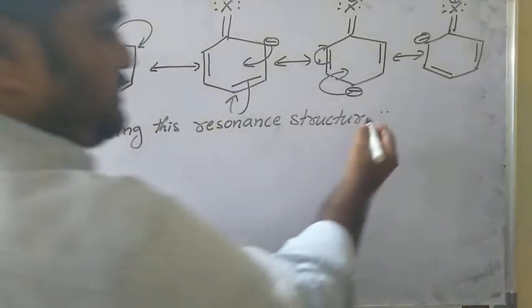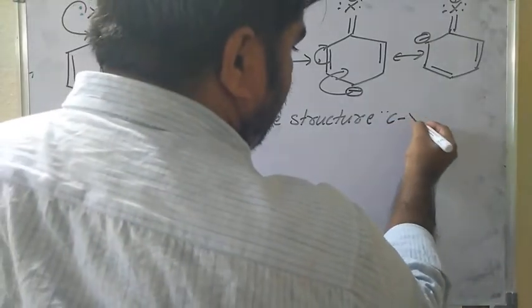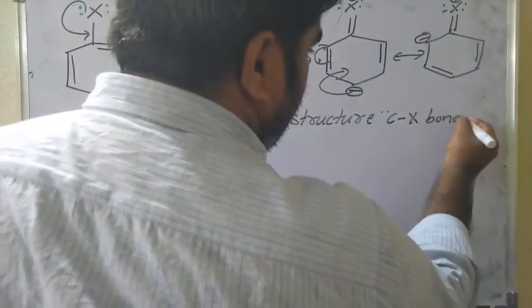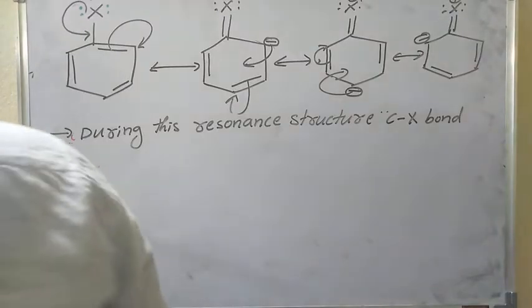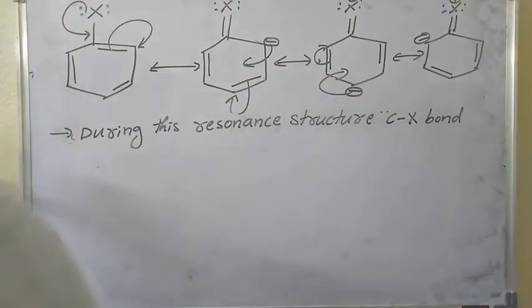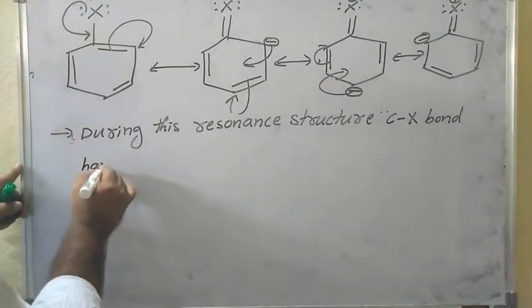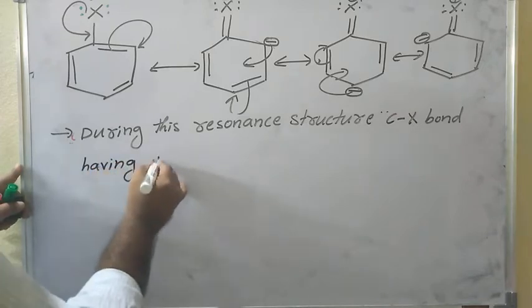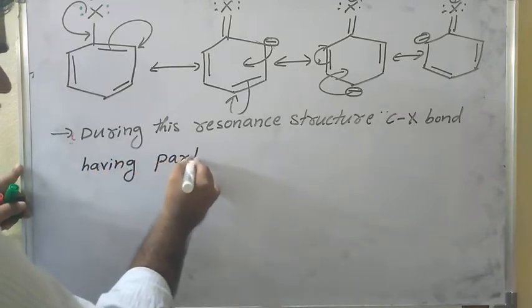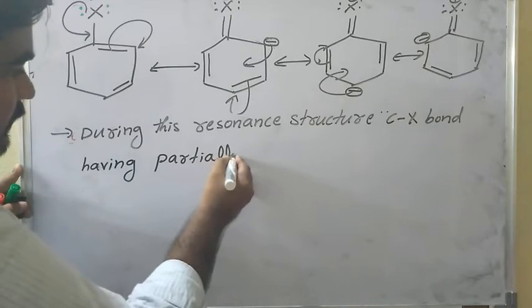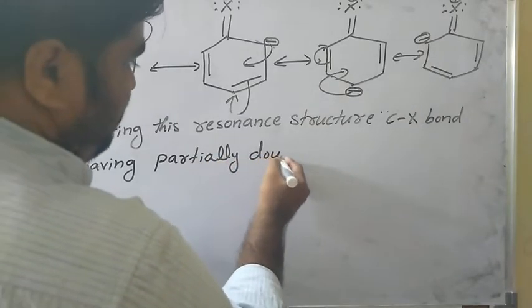During this resonance structure, the carbon halogen bond, the C-X bond, has partially double bond character.